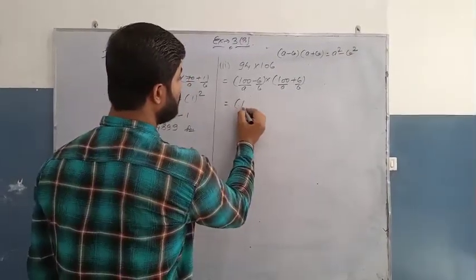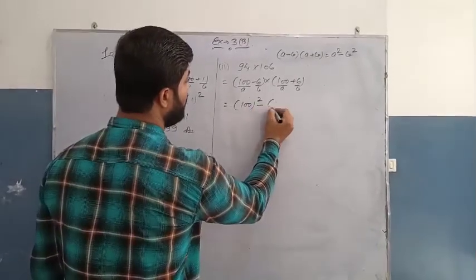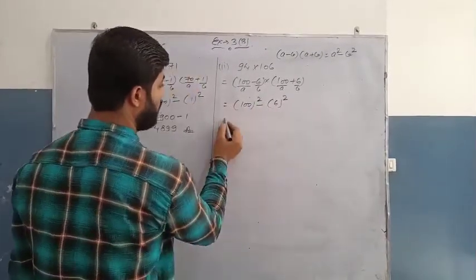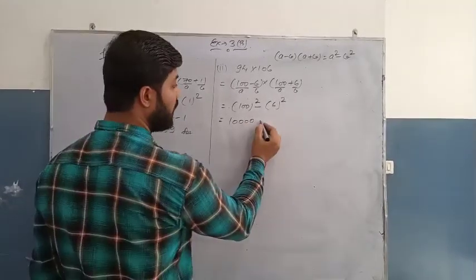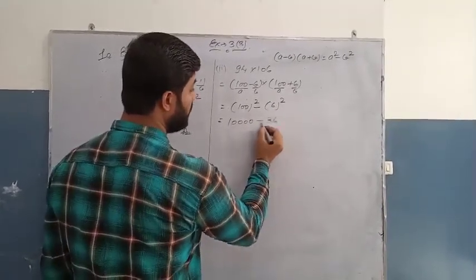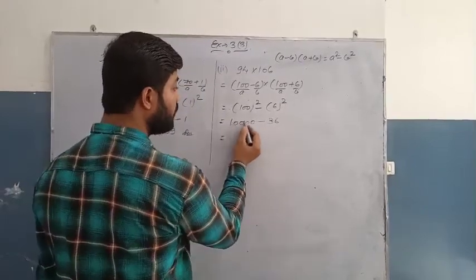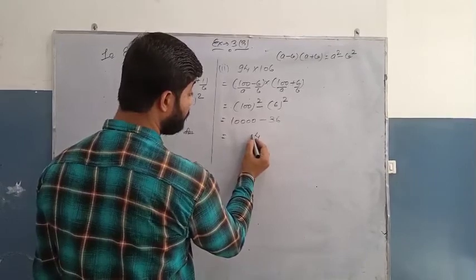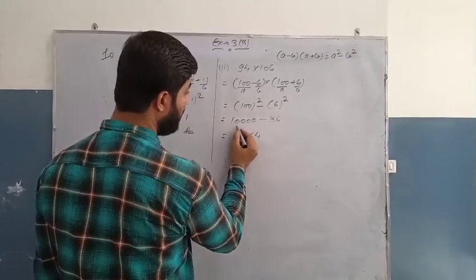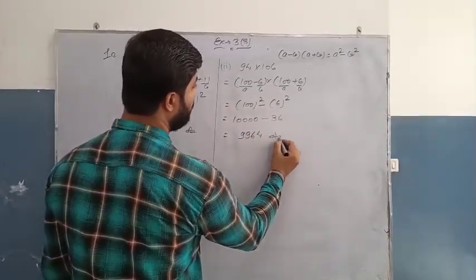So 100 square minus 6 square. So that will be 10000 minus 6 6s are 36. Now we will reduce it. 10 minus 6, 4, 9 minus 3, 6, and here 9, here 9. That will be your answer.